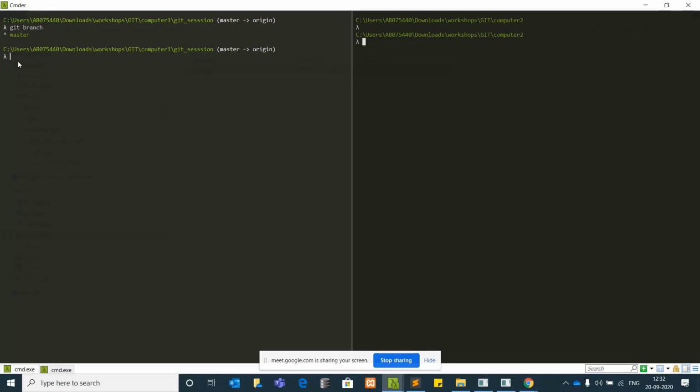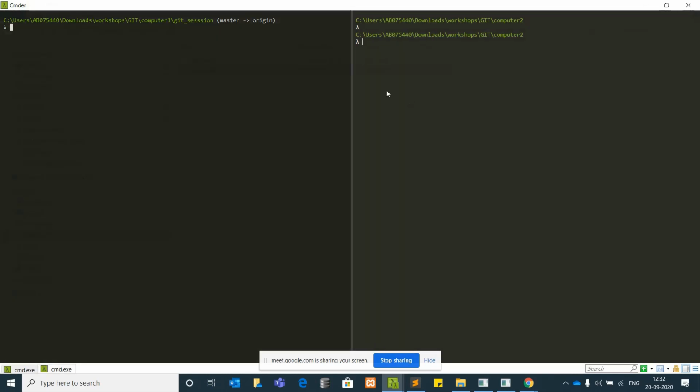So whenever you take a pull, you always take it from the master branch. This is how the software industry works. They don't give you code in another branch. They will just merge the code into one branch, that is the master branch. So whenever you are taking a pull in your system, always remember to take it from the master branch, if there is no requirement that you should take it from another branch. Sometimes your manager might tell you to take a pull from another branch and start working on it, but most of the times it is the master branch.